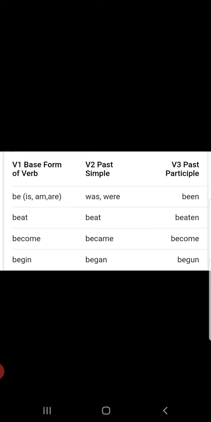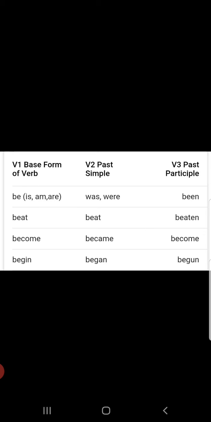Okay, numbered blanks. Normally they ask for 1 mark or 2 marks based on this BEB tense. Let me tell you. V1 base form of verb, V2 past simple, V3 past participle. Just now I had explained everything in detail.